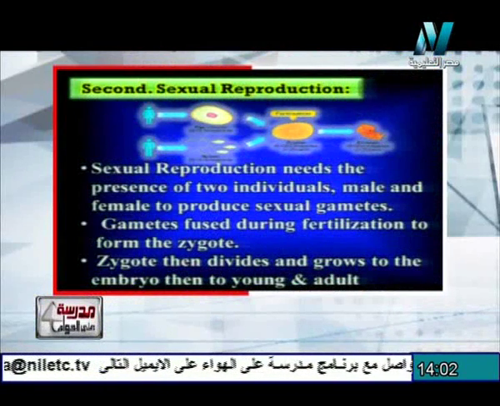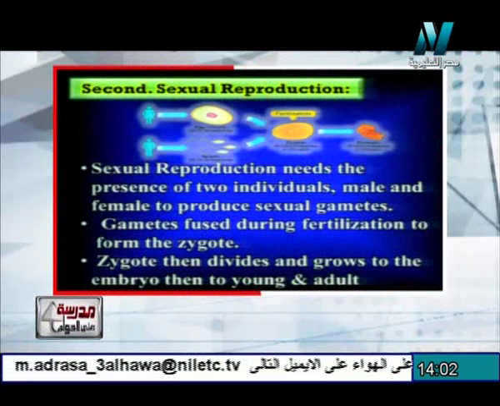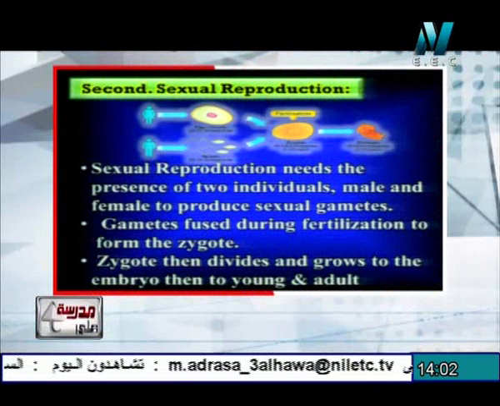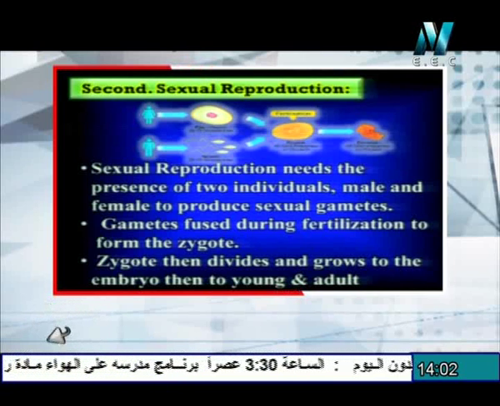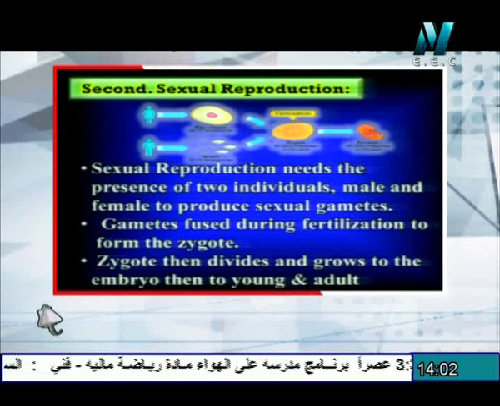Sexual reproduction needs the presence of two individuals, male and female, to produce the sexual gametes. Gametes fuse together, and fertilization forms the zygote. The zygote then divides and grows to the embryo, then to young and adults.